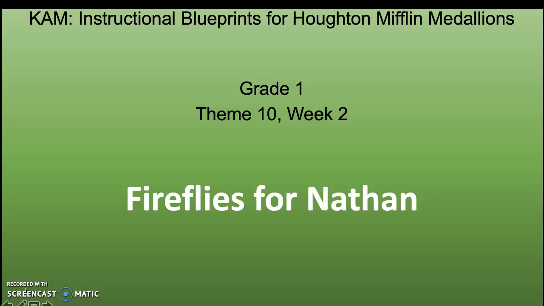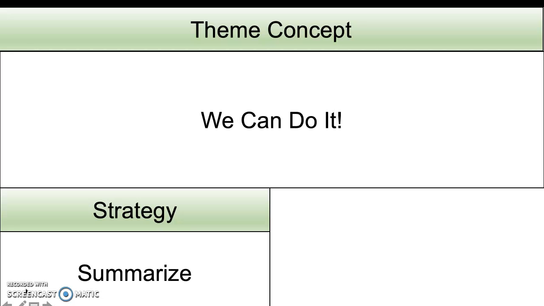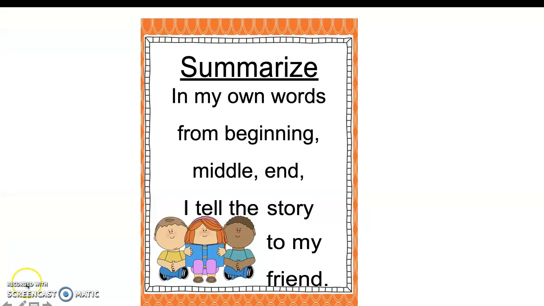All right, today we are going to read our story, Fireflies for Nathan. Our theme concept is We Can Do It. Our strategy continues to be to summarize, and our skill is sequence of events. Go ahead and read it together with me. What does it mean to summarize? In my own words, from beginning, middle, end, I tell the story to my friend. So we're going to summarize the story today once we read it.